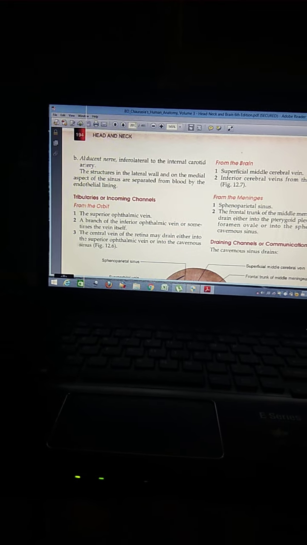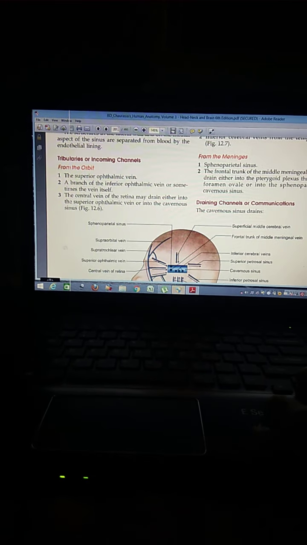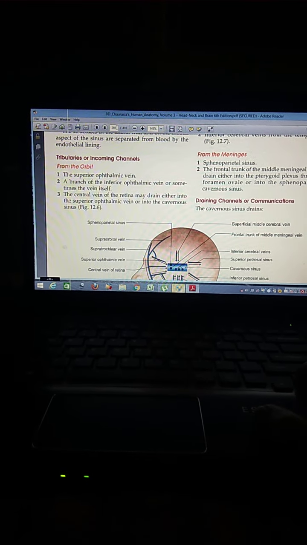Good morning all. Today's topic is a continuation of the cranial cavity, and the topic is the cavernous sinus. Here are the tributaries, or incoming channels, from the orbit: the superior ophthalmic vein, a branch of the inferior ophthalmic vein, and the central vein of the retina, which may drain into the superior ophthalmic vein.